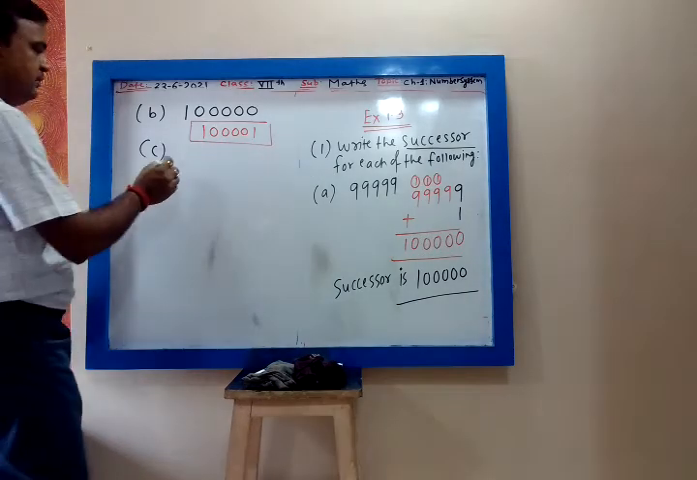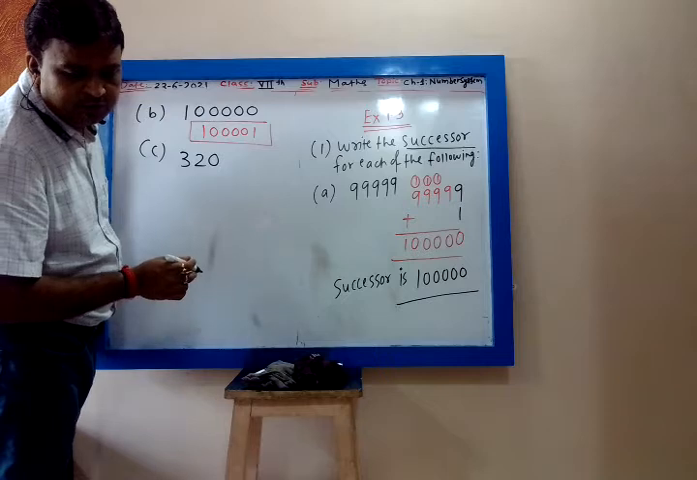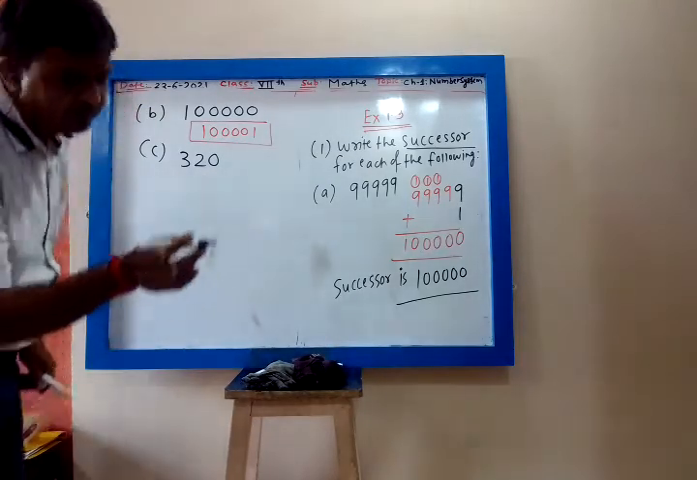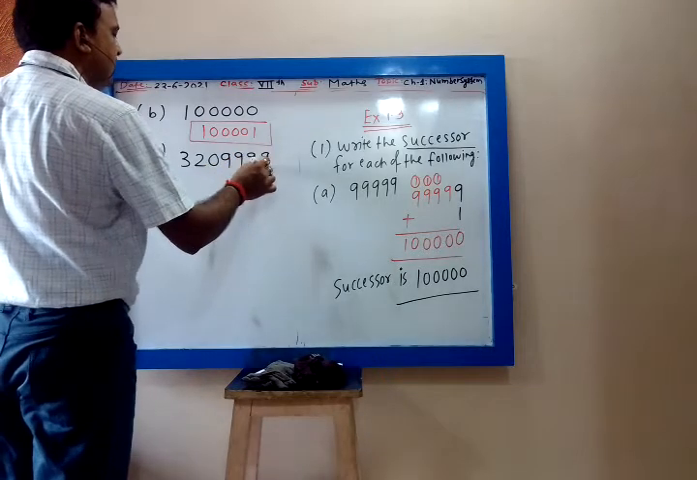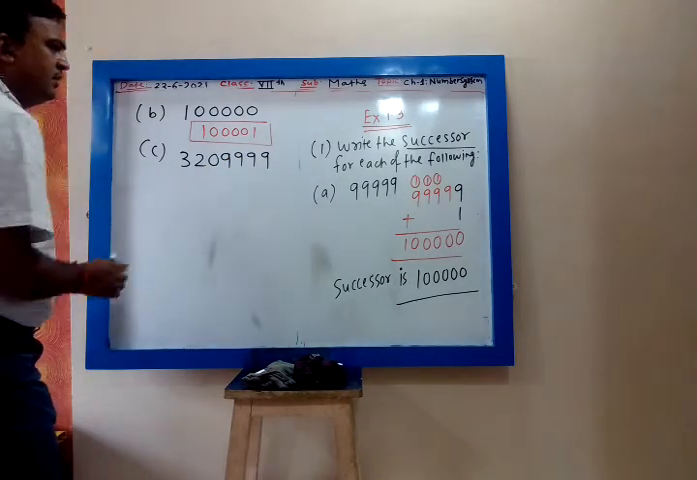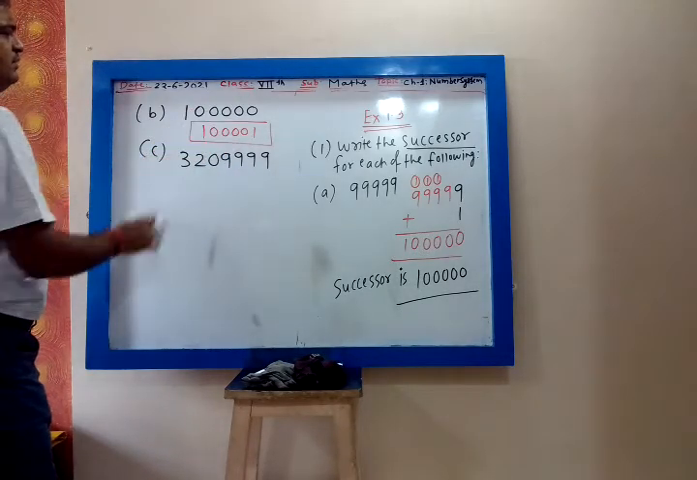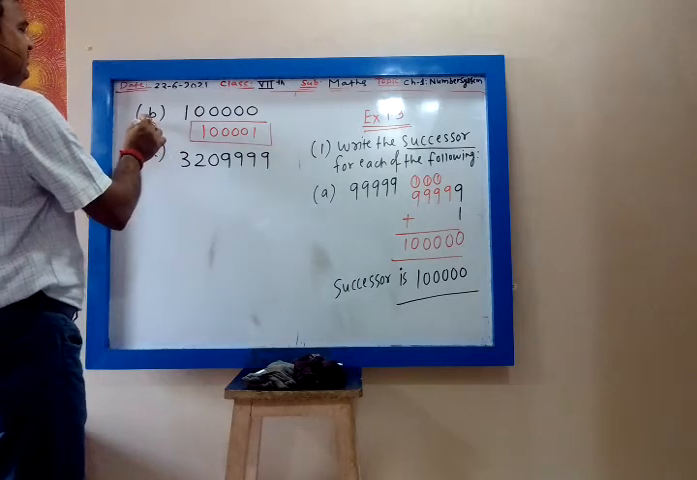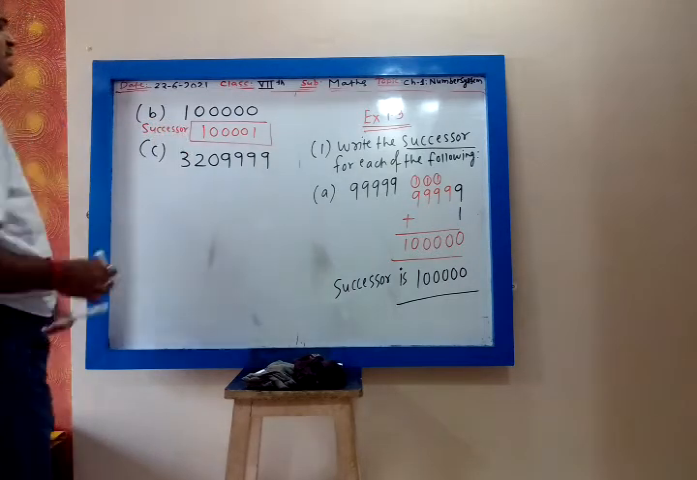Then 320, 4 times 9. So how will you find it? 1 lakh 1, add 1. My dear, this is the successor. You write down, this is the answer, successor.